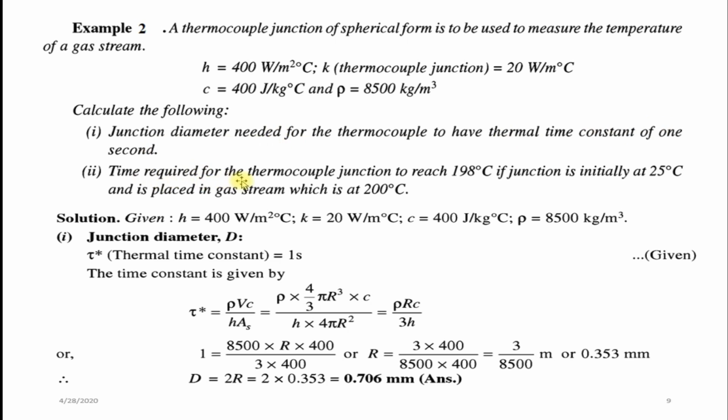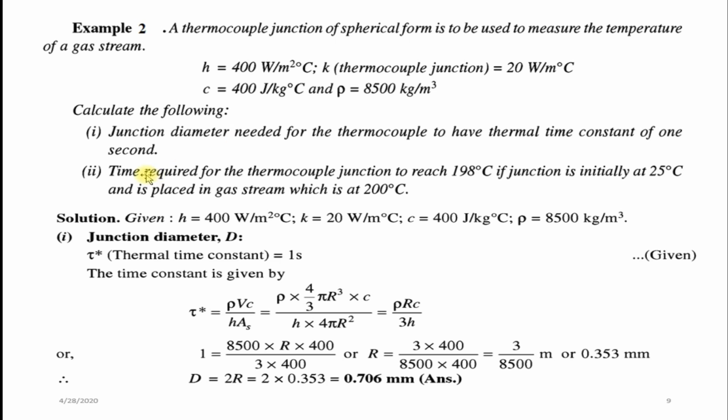Time required for the thermocouple junction to reach 198 degrees Celsius if the junction is initially at 25 degrees Celsius and is placed in the gas stream which is at 200 degrees Celsius. So what we have to find out? Diameter we have to find out for the time constant of 1 second. Tau star value is given, tau star is equal to 1 second, we have to find out the diameter.